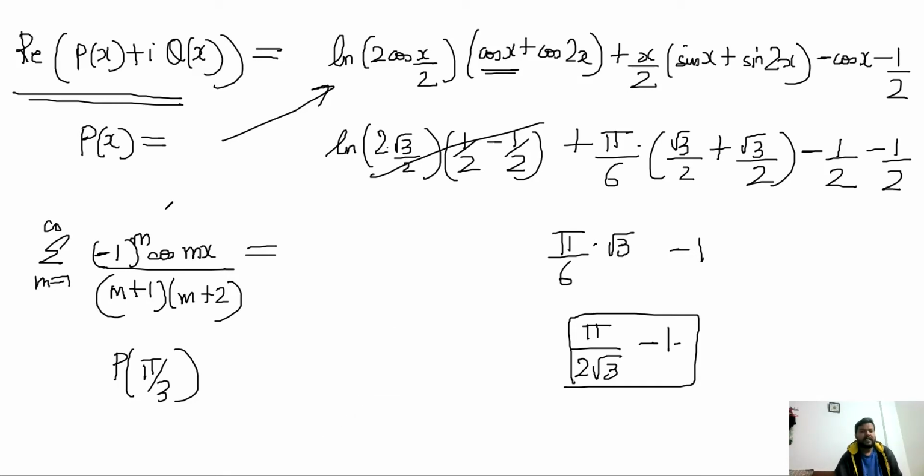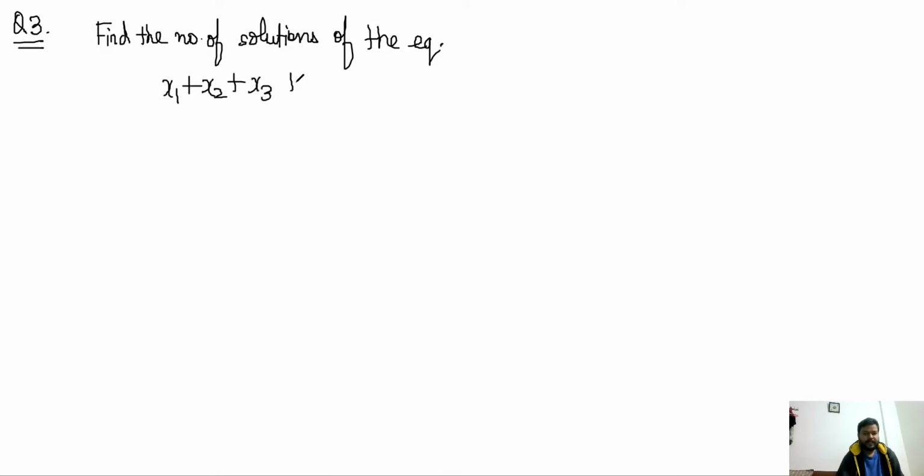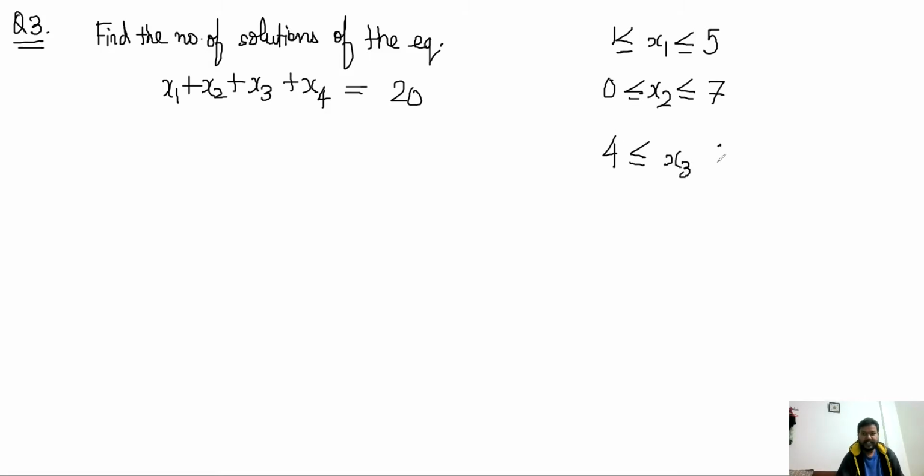Now the next question that I think all of you got wrong, I think I hardly saw a solution where this was correct, is question number 3, which is find the number of solutions of the equation x1 plus x2 plus x3 plus x4 is equal to 20, given the conditions 1 is less than equal to x1 is less than equal to 5, 0 is less than equal to x2 is less than equal to 7, 4 is less than equal to x3 is less than equal to 8, and 2 is less than equal to x4 is less than equal to 6.